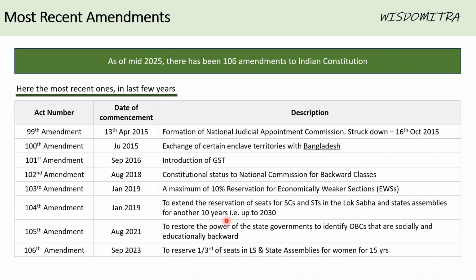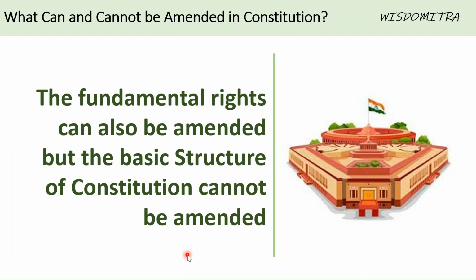104th, the reservation for SCs and STs in Lok Sabha and state assemblies was extended up till 2030. 105th Amendment to restore the power of state governments to identify OBCs. 106th Amendment in 2023 to reserve one-third of seats in Lok Sabha and state assemblies for women for the next 15 years. One important question that's usually asked is, can fundamental rights also be amended?